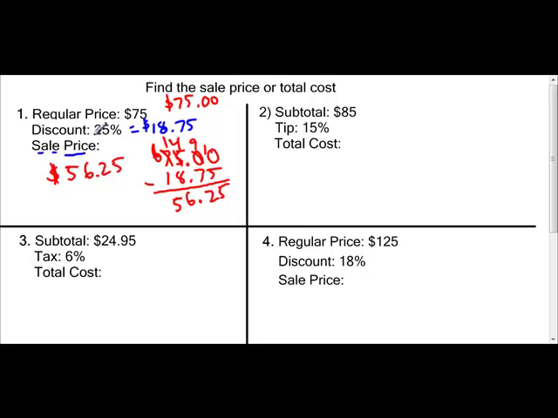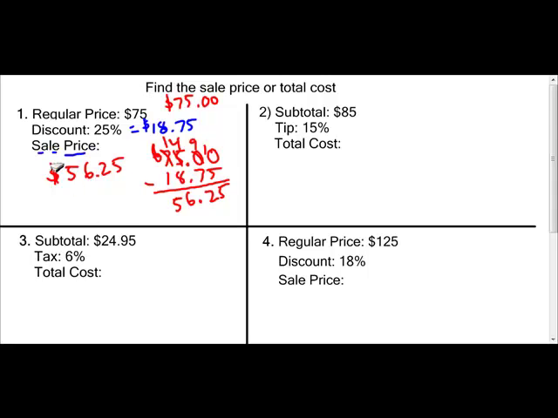So the first thing you have to do is calculate the discount, which is $18.75. 25% of $75 is $18.75. And then subtract that from the original amount. So 75 minus $18.75 is $56.25, and that is what he or she paid.